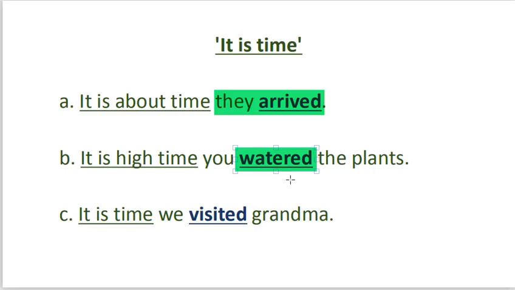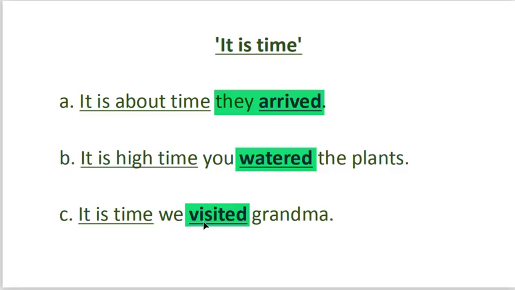Now, the third example, it is time we visited grandma. It means we haven't visited grandma for a long time and we should do it in the nearest future, maybe tomorrow. So take note of the verb, visited.